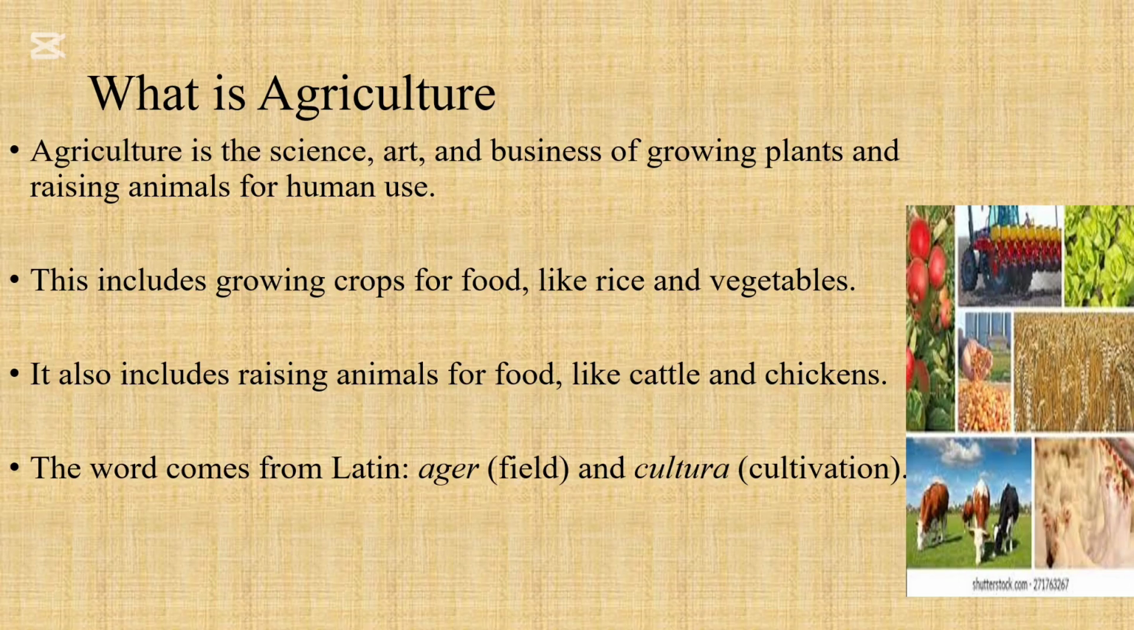That's what agriculture is. Now, agriculture comes from two Latin words, which is ager, meaning field, and cultura, meaning cultivation. It comes from two Latin words, ager meaning what? And cultura meaning what? I hope you got that. So it's two Latin words, ager and cultura. So this tells us what agriculture is. Let's move on.